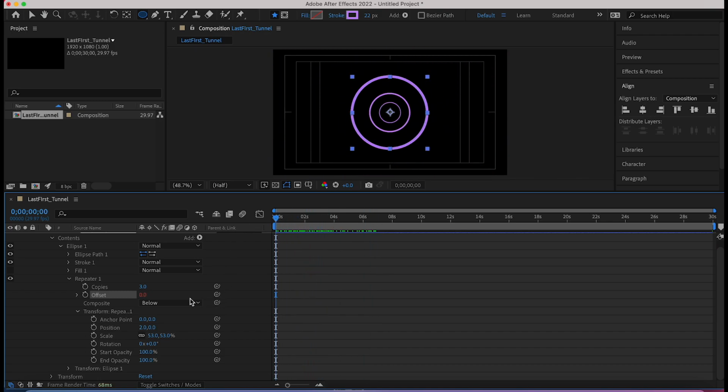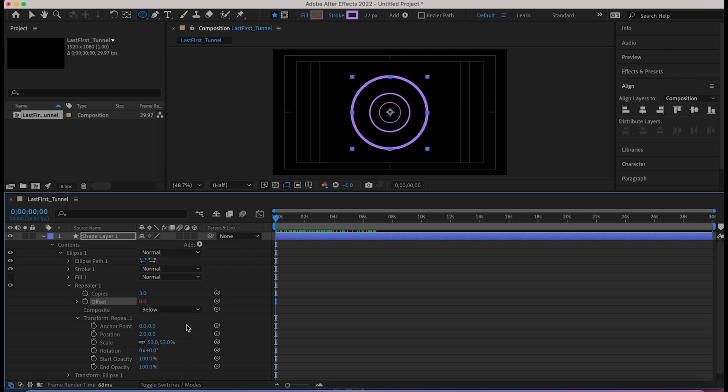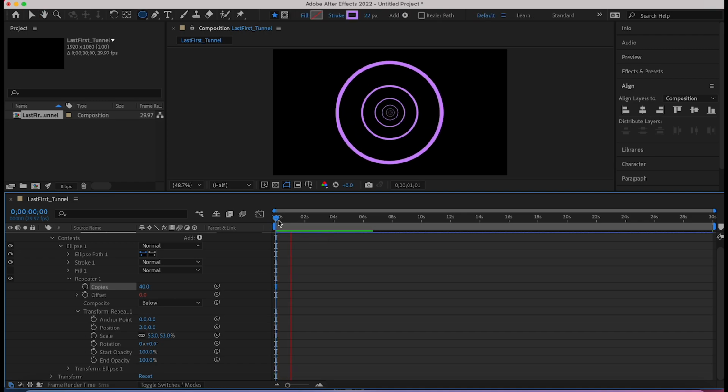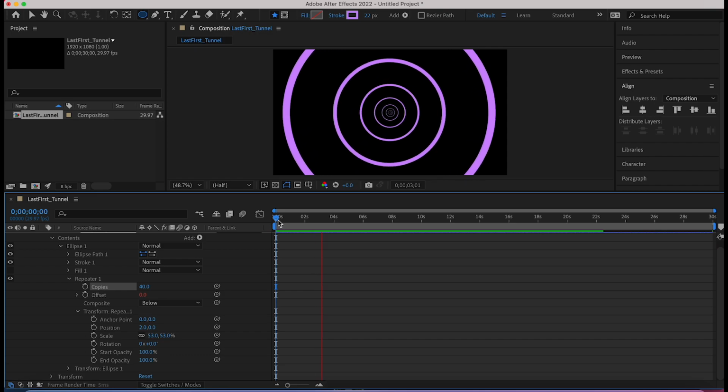Now we want this to go for a little bit longer, so let's go to copies. You're going to click and drag to the right. I'm going to go up to 40 copies. 30 or 20 is probably fine too, depending on how fast you want it to go. And now I'm going to hold down the space bar, and we have got our endless tunnel.